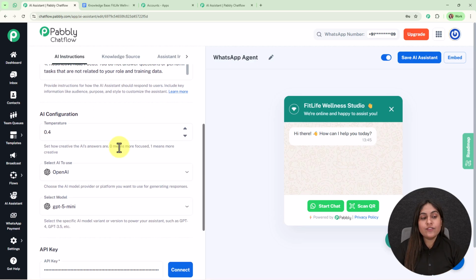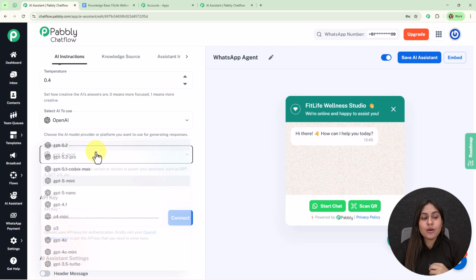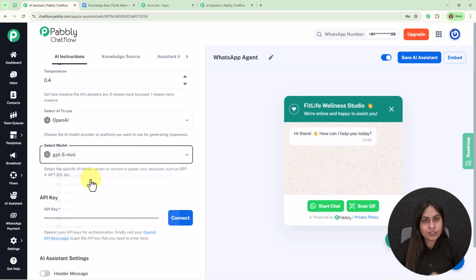Then comes the AI configuration. So the first one is temperature. It says how creative the AI's answers are. 0 means more focused, 1 means more creative. I wanted to receive more focused answers, so I've set it as 0.4. Then comes select AI to use, so I've selected OpenAI, and for the model I've selected GPT-5 mini from the drop down. You can select them as per your requirement.